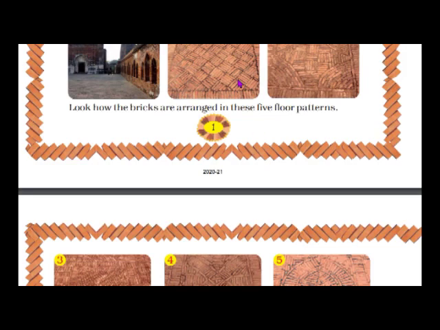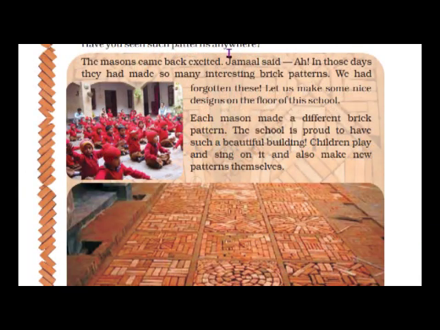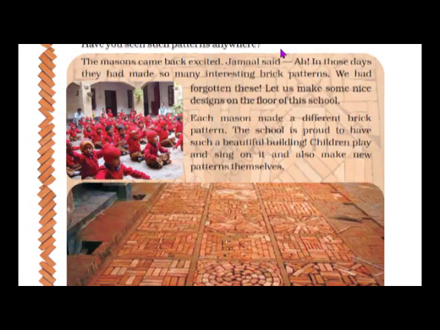Children, now which floor pattern did you like among these 5? You have to write the number down here. If you like number 1, you will write 1 here. Have you seen such patterns anywhere? You must have seen such patterns. So you have to write yes or no. Children, if you have not seen such patterns anywhere, the answer will be no, and you will write no here. If you have seen, you can write yes.